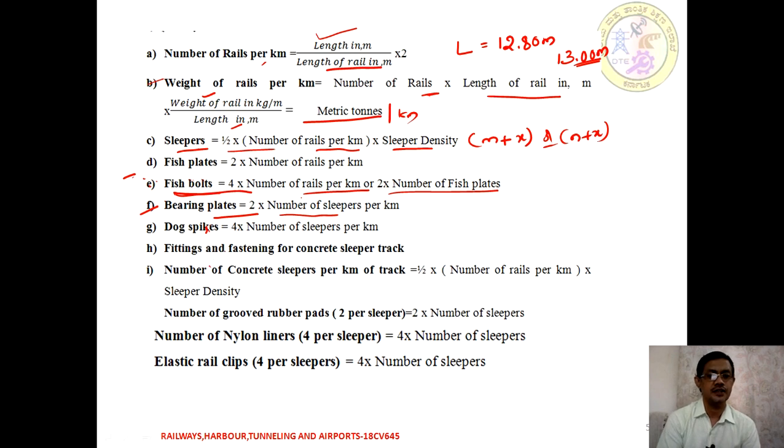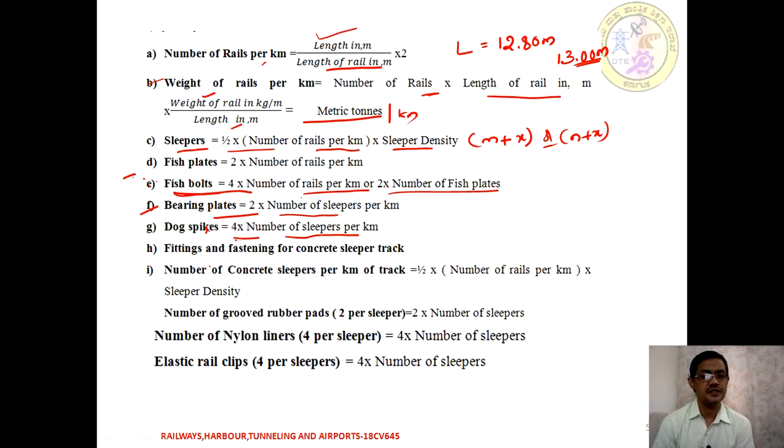Next is the dog spike, which is used if wooden sleepers are concerned. With respect to the number of sleepers, 4 numbers are used, that is 4 times the number of sleepers, that is the dog spike.